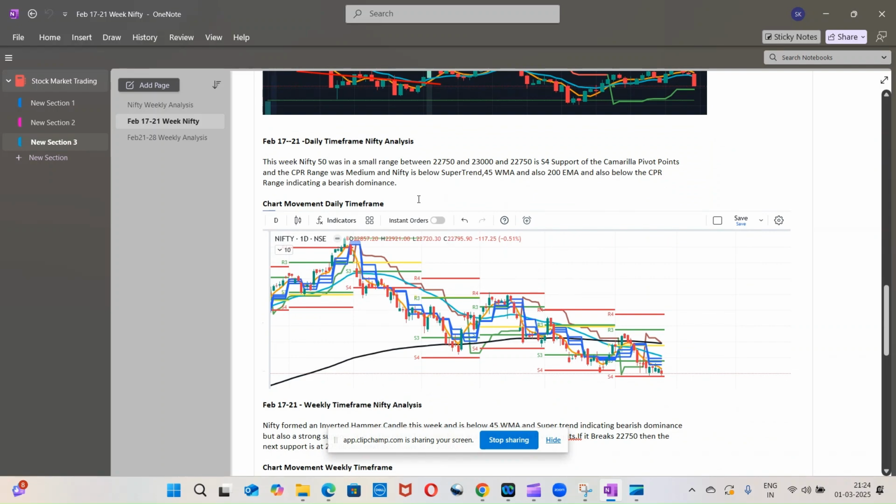On a daily time frame, if we see this entire week's analysis, it was in a very small range between 22,750 and 23,000. It was taking the S4 support of the Camarilla pivot points, and CPR on the daily time frame is very medium. Nifty is below the 45 WMA and 200 EMA, and below the CPR, which indicates a bearish dominance here.